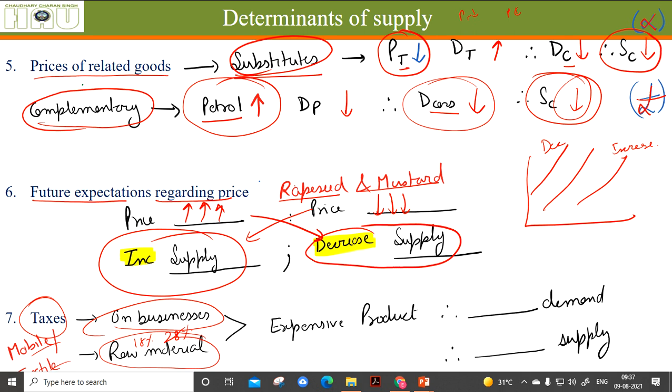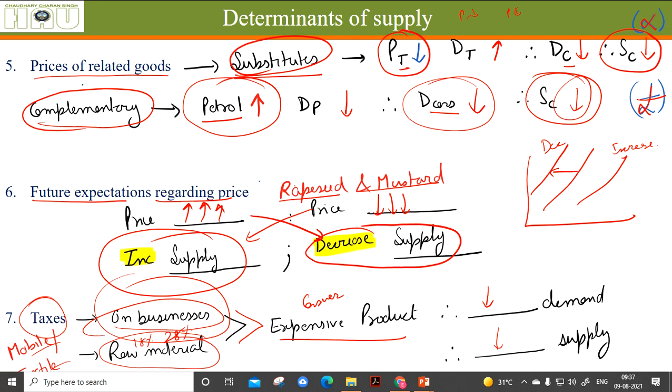These businesses are going to pass on those taxes to the consumer, and in the end, the consumer is going to get an expensive product. And if the product is expensive for him, his demand for that product is going to reduce, and if demand is going to reduce, these businesses will run out of business, and definitely the supply is going to reduce. So due to taxes, movements can be this way.